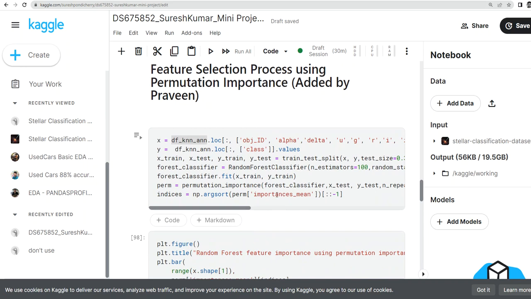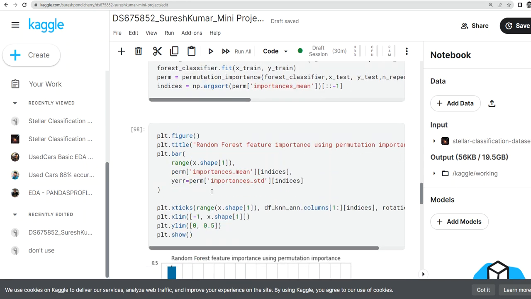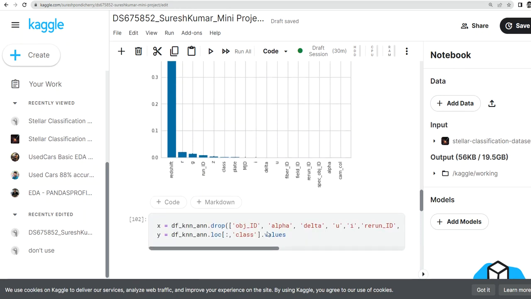So at the beginning of week three, I got the code from Praveen for the feature selection process as per plan. I looked at his code, then I injected his code and put his comment, Praveen's name here, and this is his code. And he has a plot. It's a nice plot. I got it from him. Looking at the plot, I wanted to use the feature selection which was already done by Praveen.